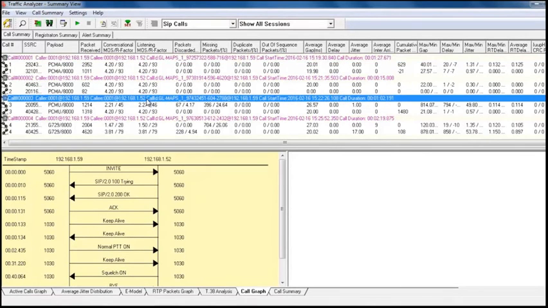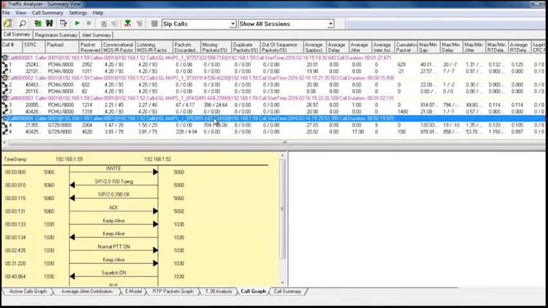As we said in the emulation part, we can apply impairments on the generated traffic. On this call we have applied a packet loss of 25%. You can see around 396 packets have been lost, which accumulates to around 25% here. Because of that, the MOS score has degraded, which is below the acceptable range.